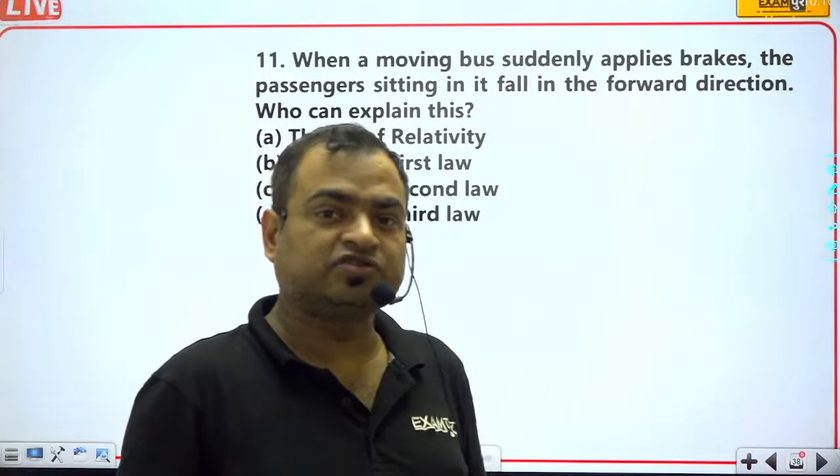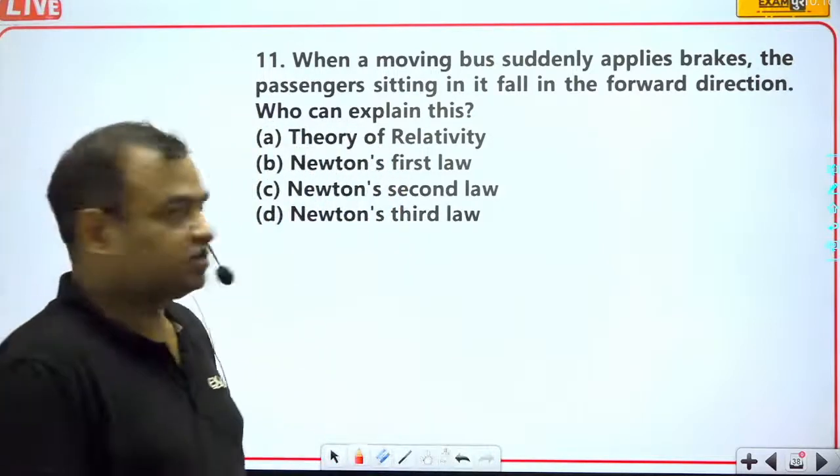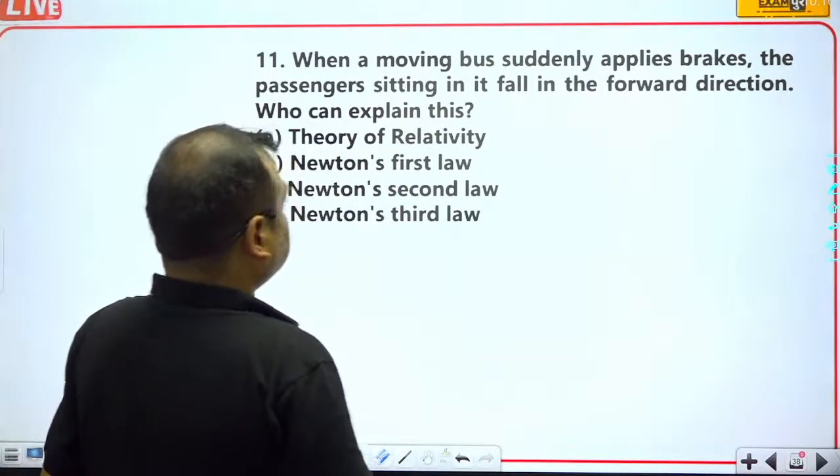So this kind of inertia is known as inertia of motion.